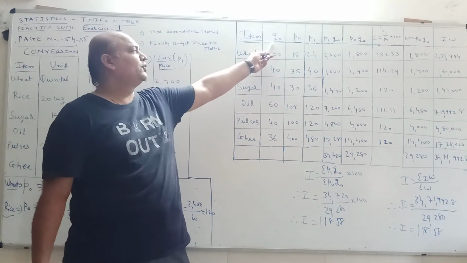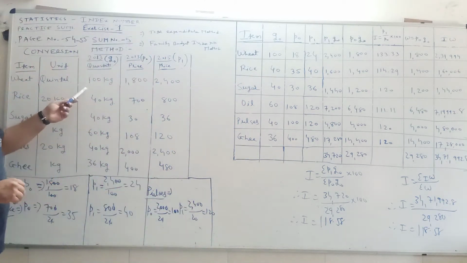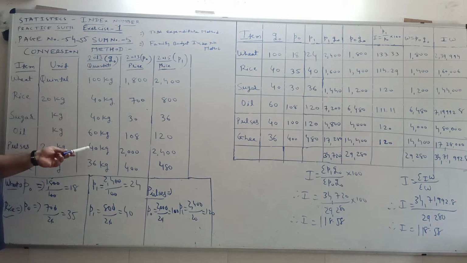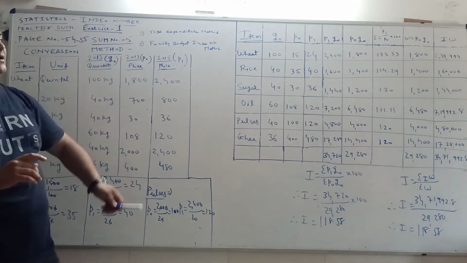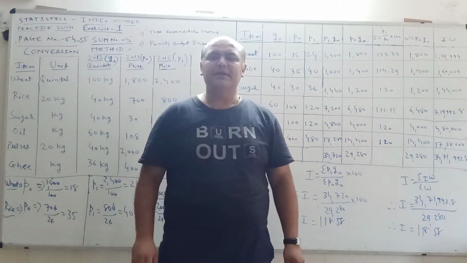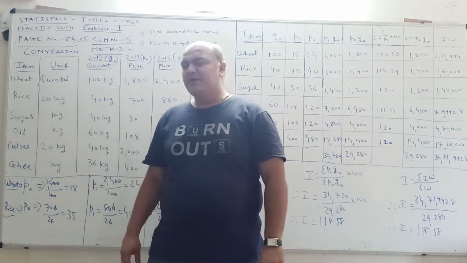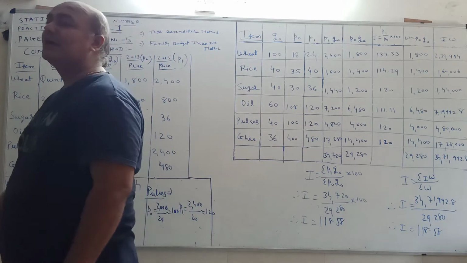So Q0, that is quantity of base year, which is given in the question: 100, 40, 40, 60, 40, 36. The same we write here. Friends, remember one thing properly: in price of base year and price of current year, we have to take the new converted prices.